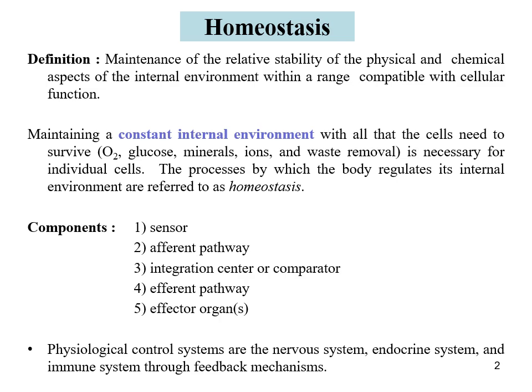Homeostatic control systems typically involve several components. Sensor detects a change in the internal environment. Afferent pathway transmits information from the sensor to the integration center. Integration center or comparator processes the information and determines if a response is needed. Efferent pathway transmits signals from the integration center to the effector. Effector organs carry out the response to restore homeostasis.